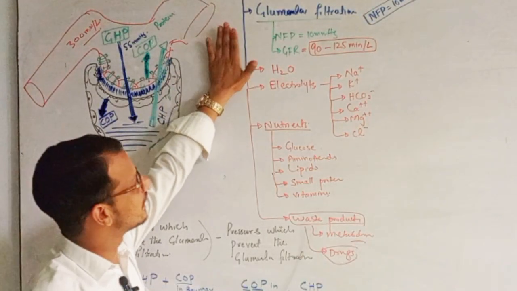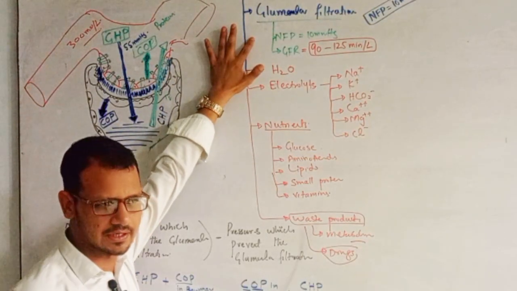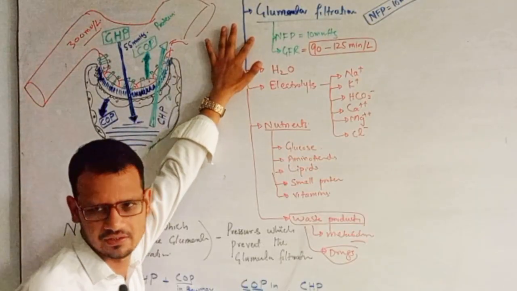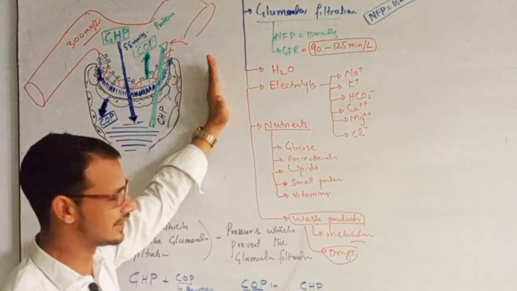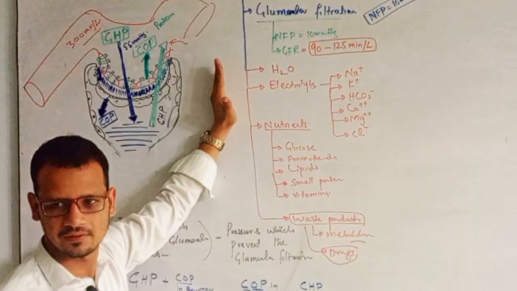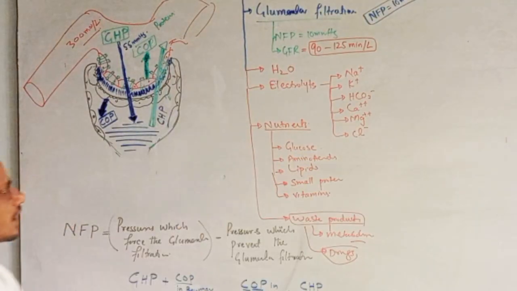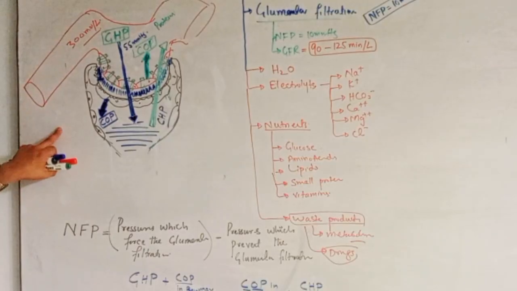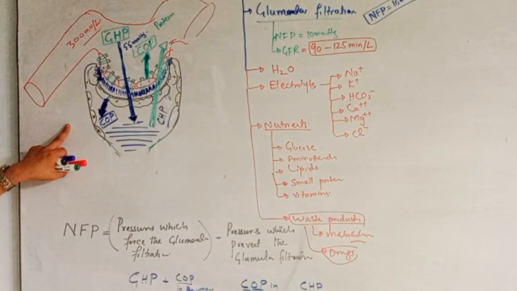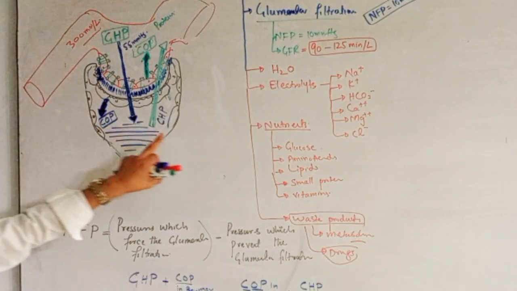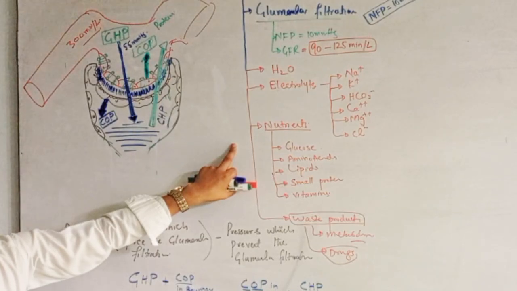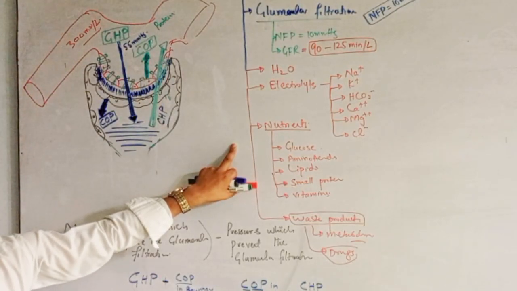So first of all, we will discuss this glomerular filtration, and I have discussed this glomerular filtration, right? But today we will only take a look at this, or we will repeat this glomerular filtration shortly, right? So these are glomerular pressures or net filtration pressures, and these are the things which are filtering during glomerular filtration.